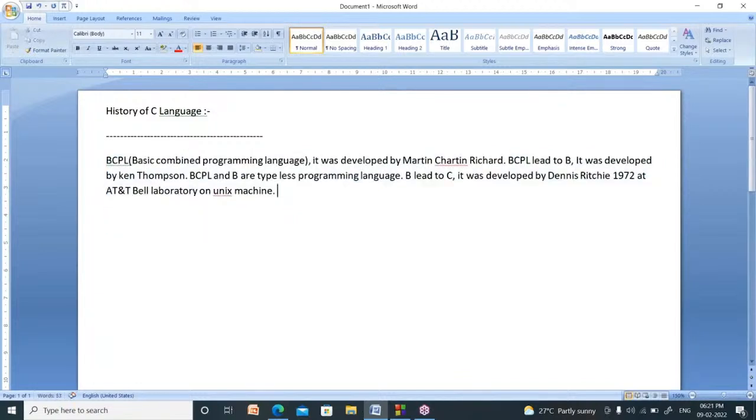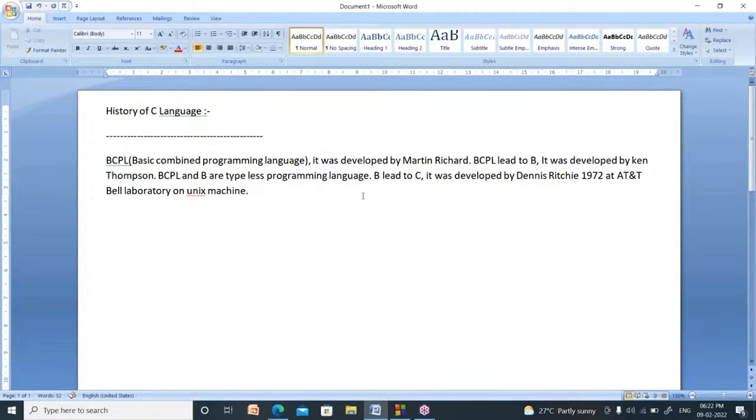Now, let me explain again. There is a popular programming language called BCPL. BCPL stands for Basic Combined Programming Language. It was developed by Martin Richard. From BCPL, the B language was developed by Ken Thompson.